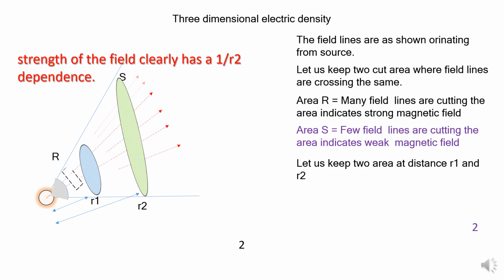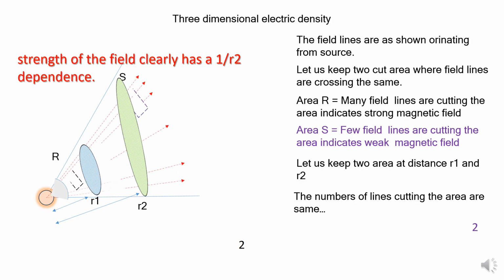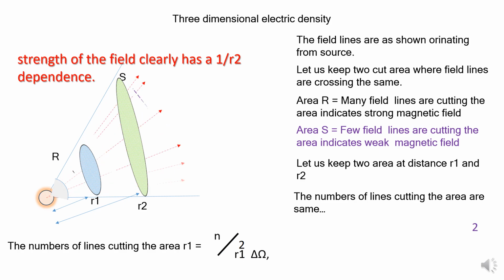But if you see from the three-dimensional view, the blue color circle is the three-dimensional view. Maximum lines are passing through R1 and R2 equally. The number of lines cutting through the area is almost the same. The difference is the distance R1 and R2. That means the number of lines cutting through area R1 is nothing but the reverse of the square of R1 into area. In this particular case, the area is the same.